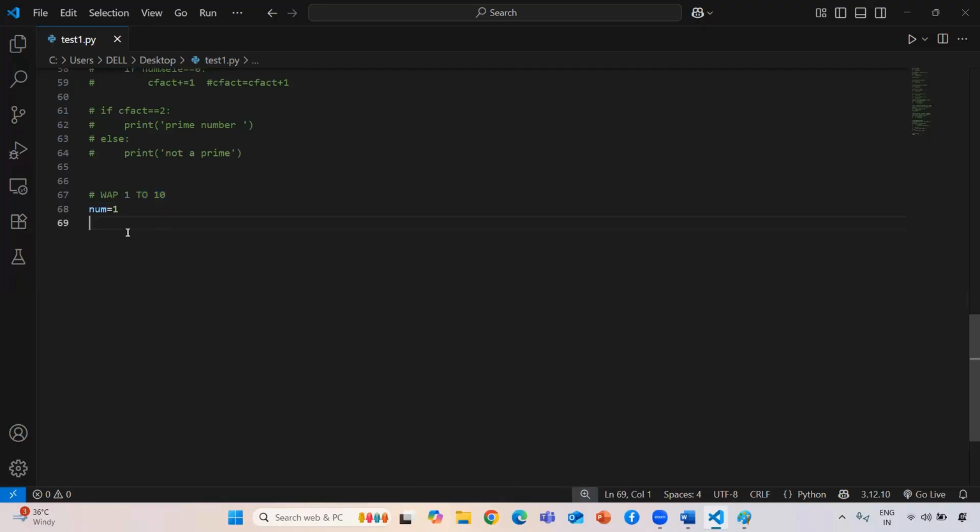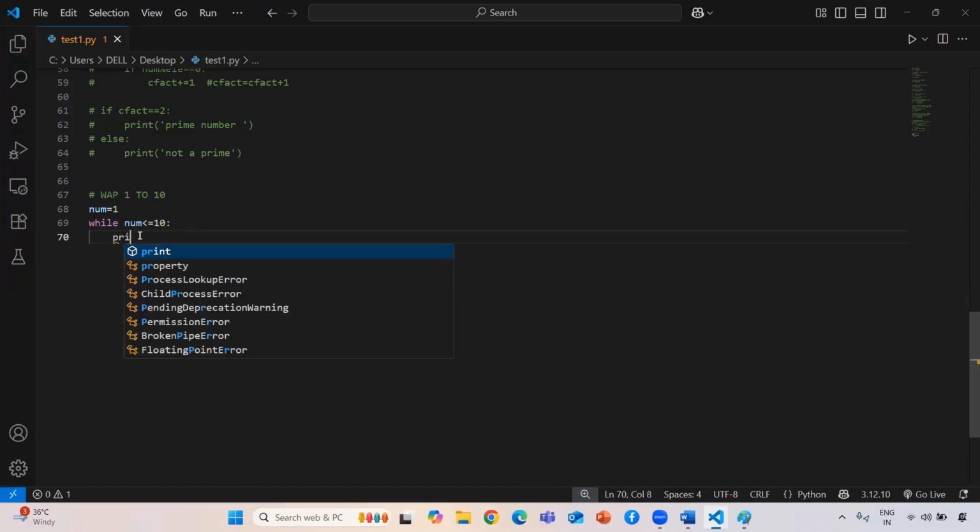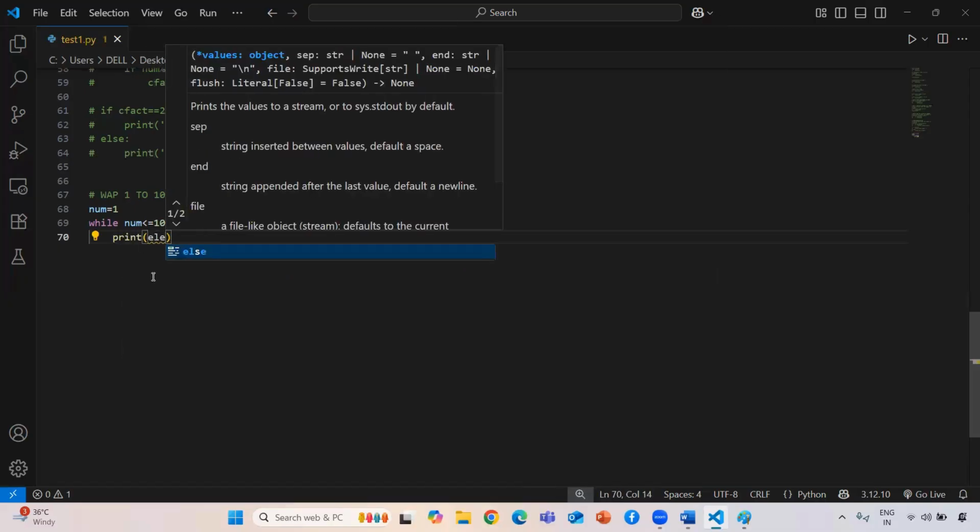Then we can give the condition that the number should be less than 11. Means I give the condition that my number is less than or equal to 10, or less than 11 also, it's fine, both are the same. Now if you see here, it will start from 1. So 1 is less than 10, it is true, that's why it will enter here. So now I just want to print.